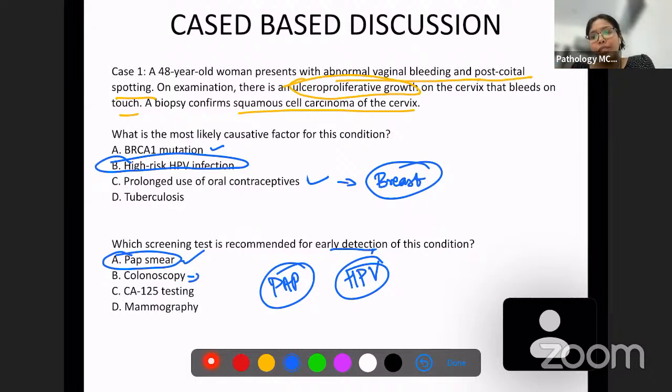Colonoscopy is also a screening test and it is used to detect colon carcinoma. CA125 is also an important screening test and it is used to detect carcinoma of ovary. Though not very specific, it can be used in some cases. Mammography is for breast carcinoma.